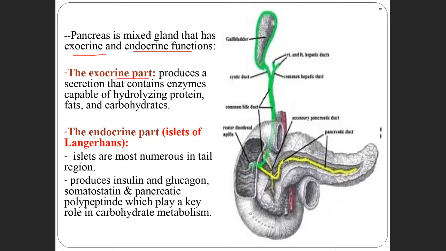The exocrine part secretes enzymes for proteins, fats, and carbohydrates, and the endocrine part, as someone just said, secretes insulin. Remember, in this area you find the islets of Langerhans, the cells which help in the production of insulin.